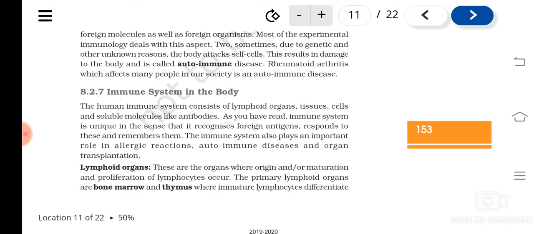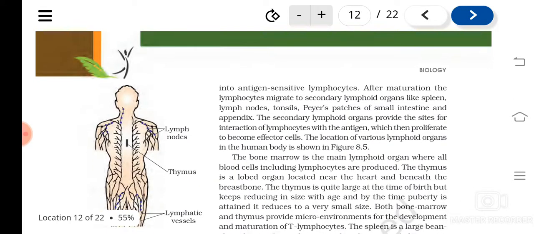Then we have studied the immune system in the body. It consists of lymphoid organs, tissues, cells, and molecules like antibodies. Lymphoid organs can be divided into two types: primary and secondary. Primary means where the maturation and differentiation of lymphocytes occurs. Examples are the bone marrow and the thymus gland.